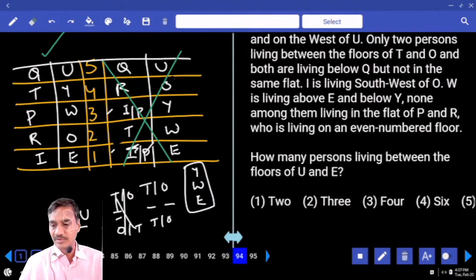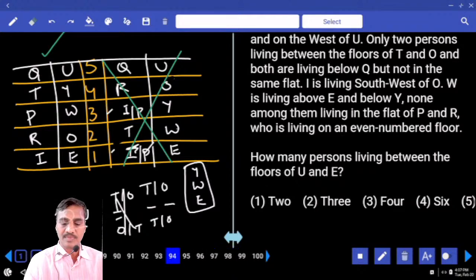Then 94. How many persons are living between the floors of U and E? Now in between U and E, how many persons? There are 6 persons, and 6 is given in choice 4, question number 94.